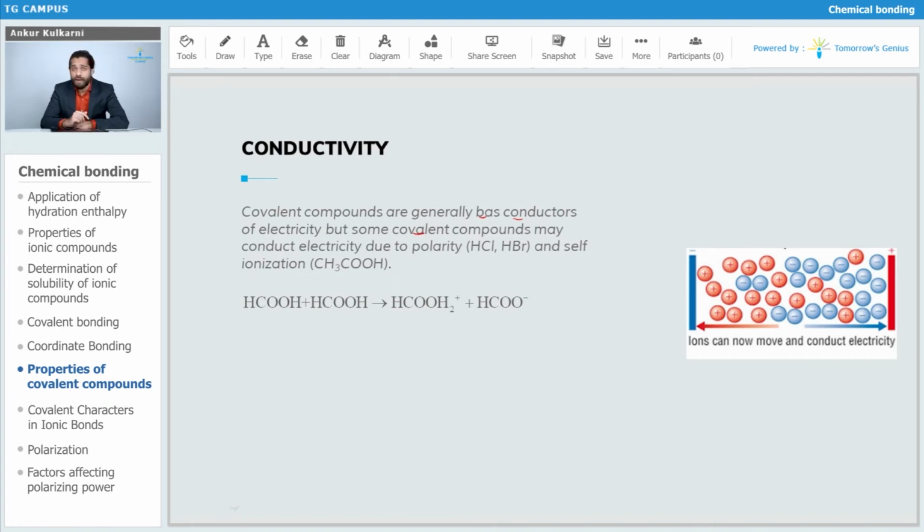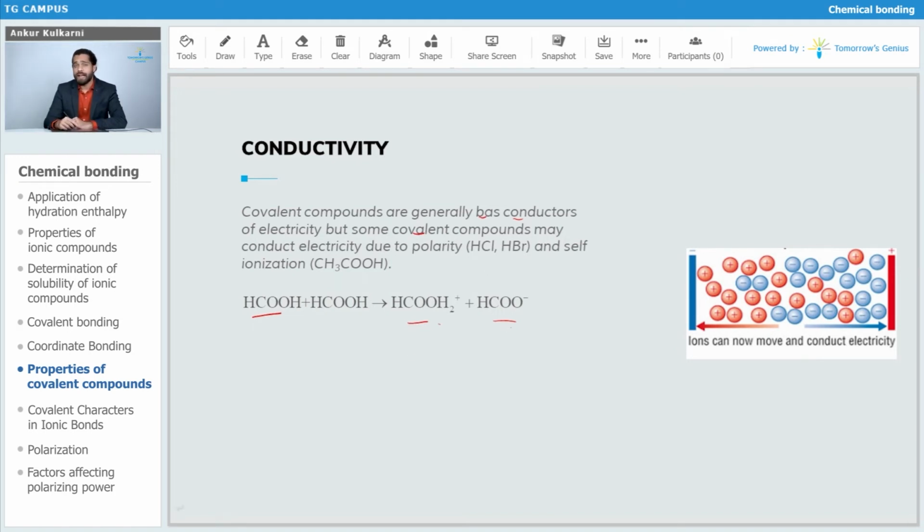So what are those covalent compounds? Like you can see, you have HCOOH. What is HCOOH? HCOOH is nothing but formic acid. So formic acid can conduct electricity. Why? It can gain a proton from another molecule and form HCOOH2+ and HCOO-. So it forms two ions, a positive and a negative ion, correct?